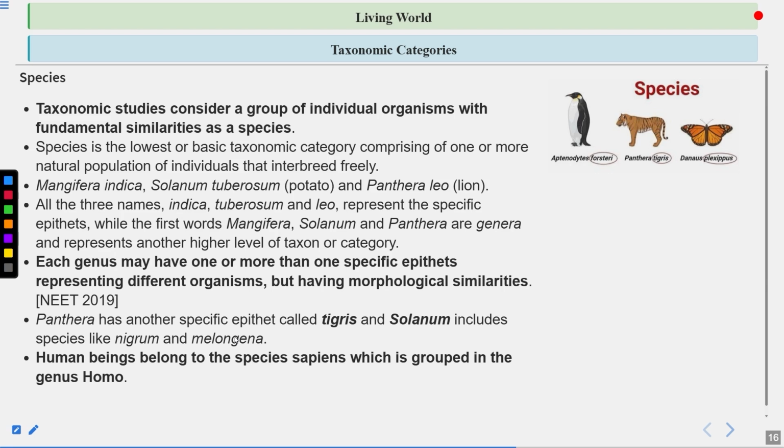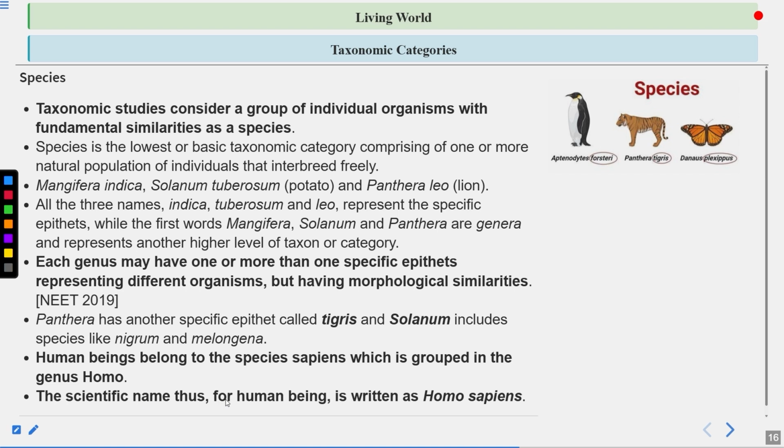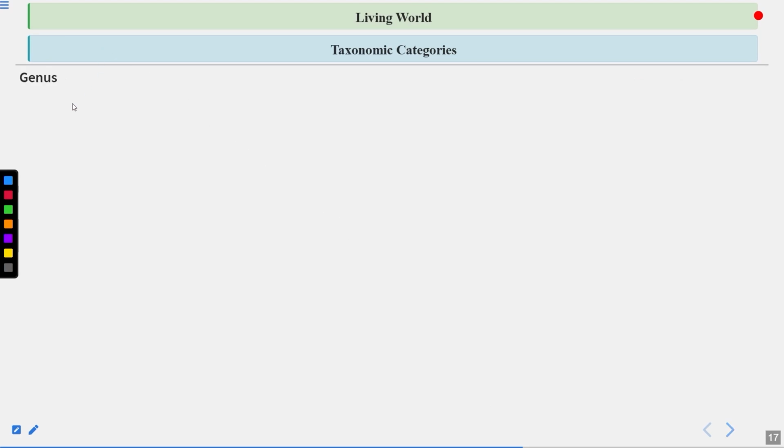Human beings belong to the species sapiens, which is grouped in the genus Homo. Okay, what is the scientific name of humans? It is Homo sapiens. Clear? And the genus name is Homo. The scientific name for human beings is thus written as Homo sapiens. Sapiens is a species. Let's talk about the genus.